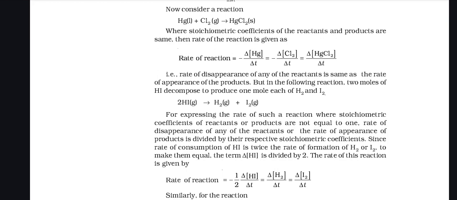But in the following reaction, 2 moles of HI decompose to produce 1 mole of H2 and I2. For expressing the rate of such a reaction, where the stoichiometric coefficients of a reactant or product are not equal to 1, the rate of disappearance of the reactant or the rate of appearance of the product is divided by the respective stoichiometric coefficient, since the rate of consumption of HI is twice the rate of formation of H2 or I2. To make them equal, the term del [HI] is divided by 2. The rate of this reaction is given by.